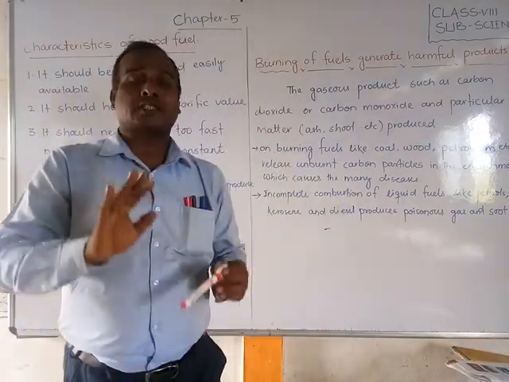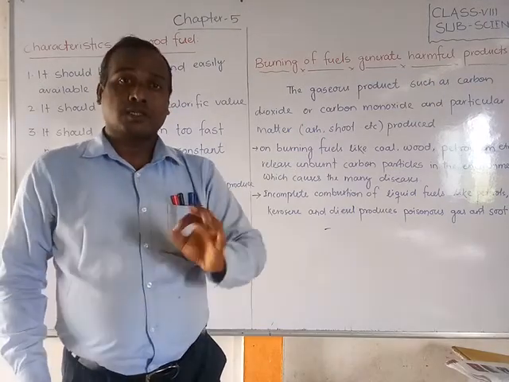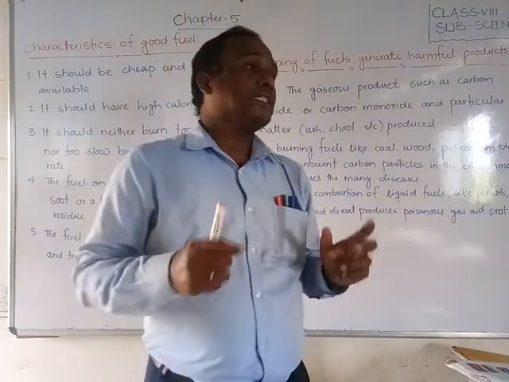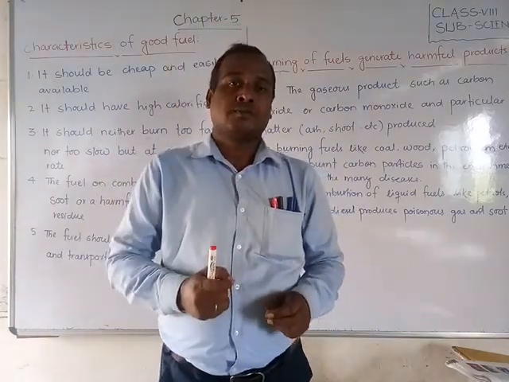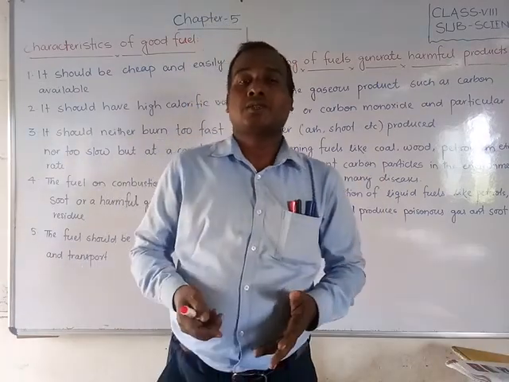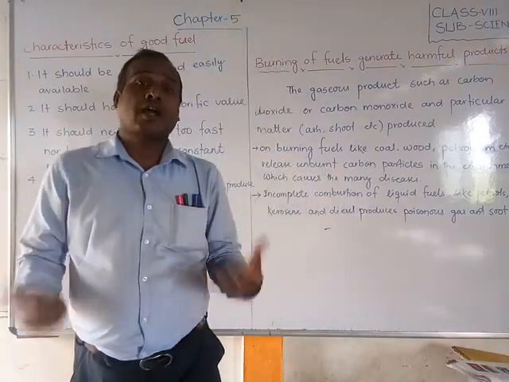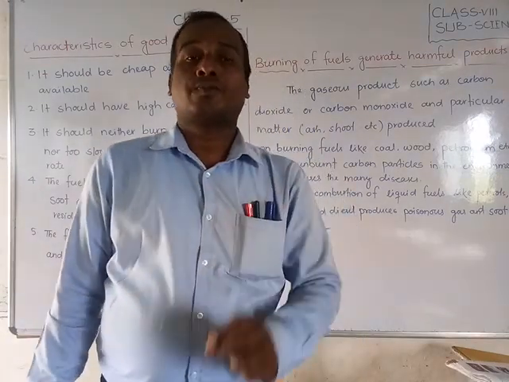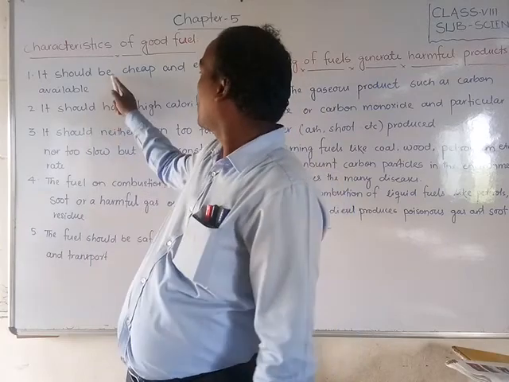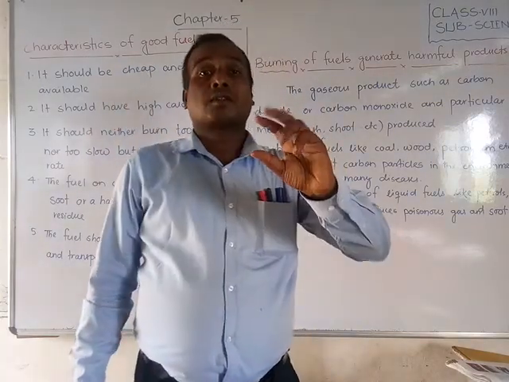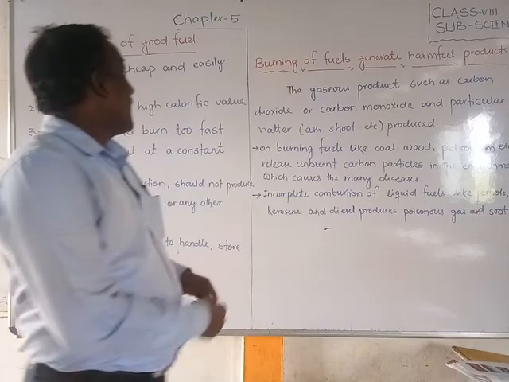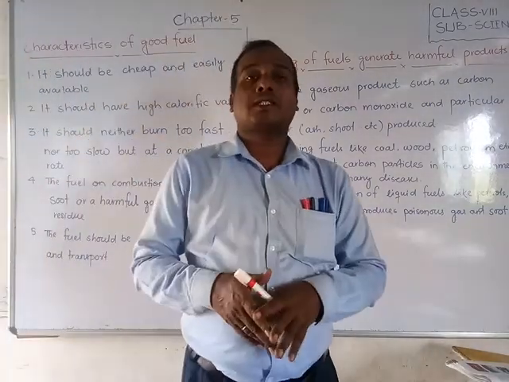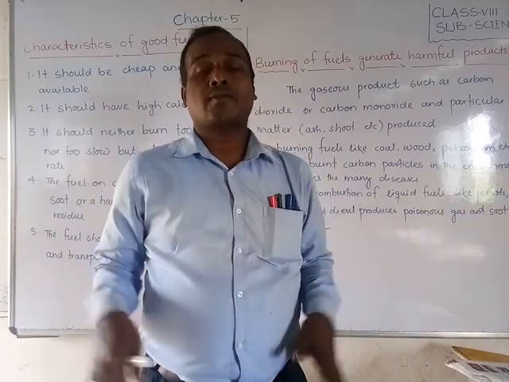One characteristic alone is not enough, but this is the first point. It should be cheap, which means less cost to buy. Suppose it is a good fuel, but if the cost is very high, then we cannot buy it or use it. And it should be easily available in our surroundings.